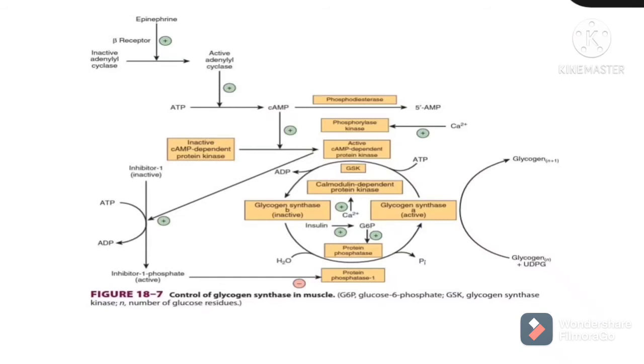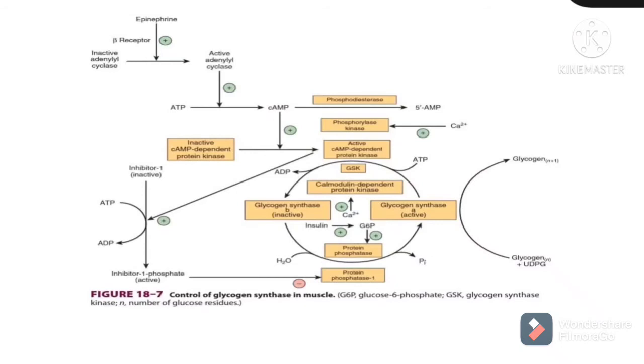And this glycogen synthase gets inactivated upon phosphorylation because it belongs to the pathway which is activated by insulin. And there is another function of cyclic AMP dependent protein kinase, which is phosphorylating and activating the inhibitor.